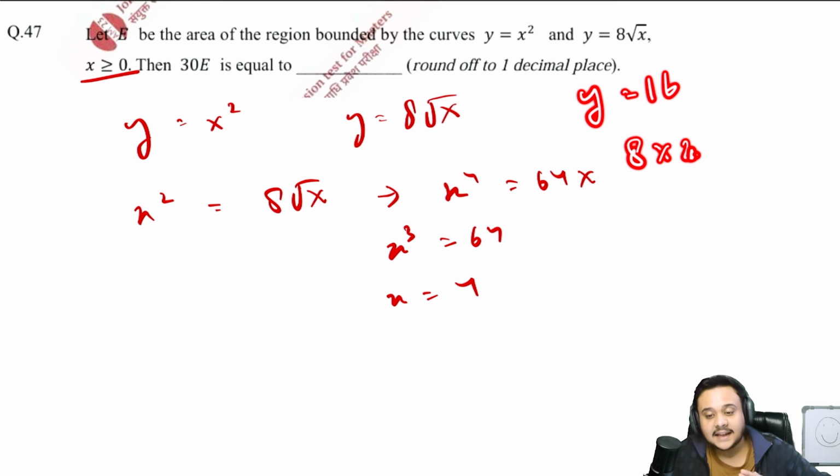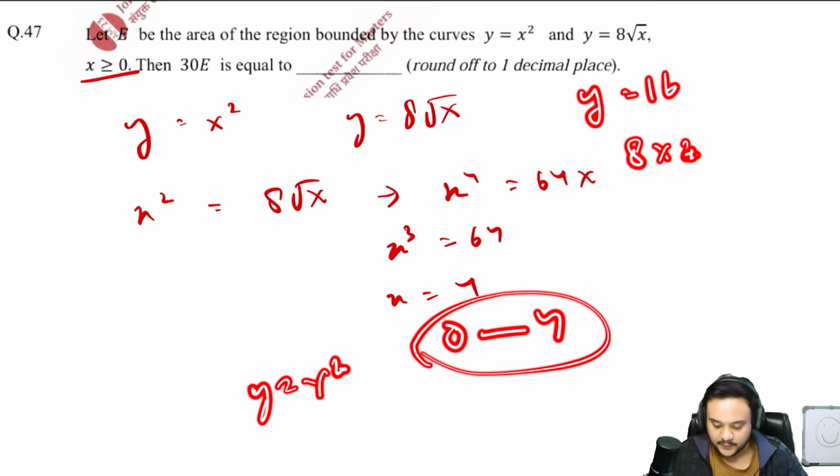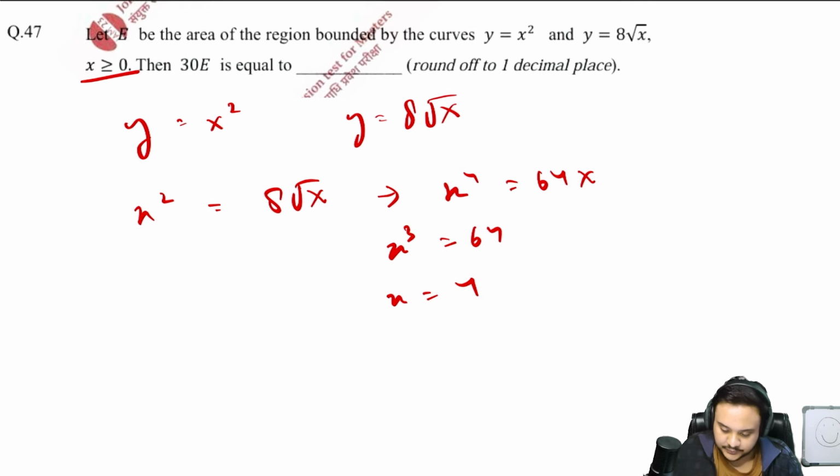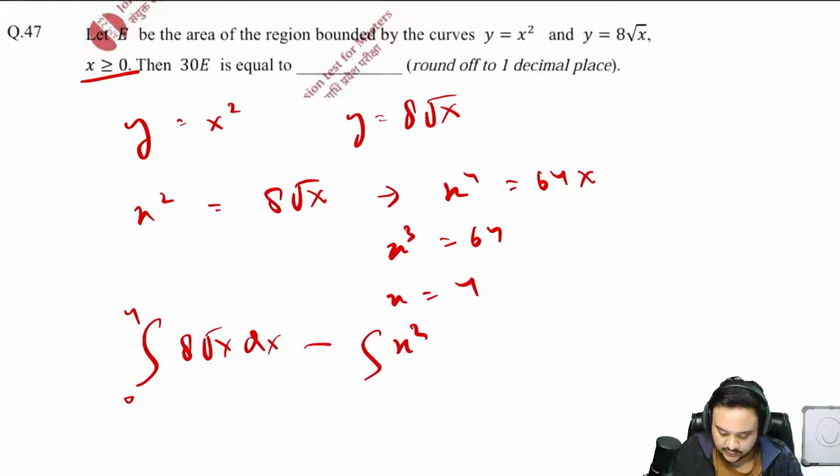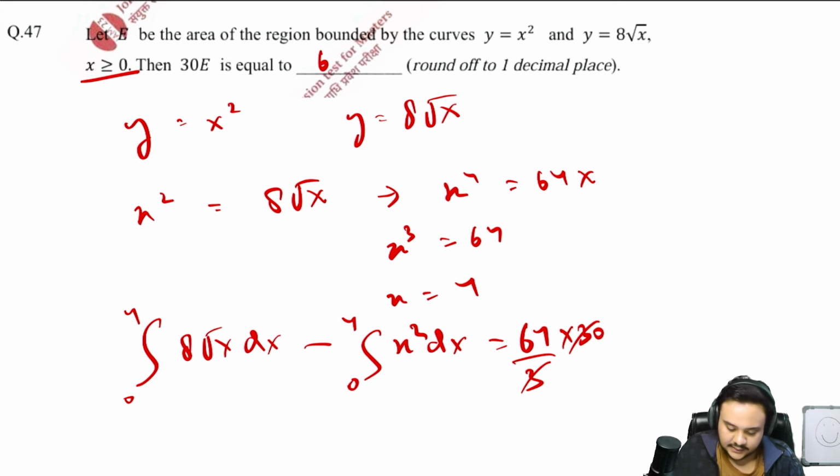I know that after that some of you might comment that no sir, at 1000 y is equal to x square is a much bigger value. That is true. We only care about 0 to 4. So now write down that we are just integrating from 0 to 4, 8 root x dx minus the integral of x square dx from 0 to 4. Just solve it. The final answer that you will be left with is 64 by 3, and that is the value of E. Now you have to just find 30E, multiplied by 30, that is 640. Very easy question. Okay, so let us move on.